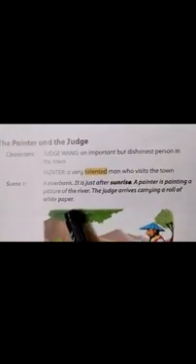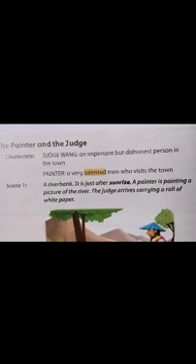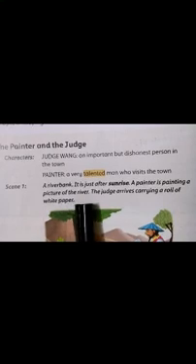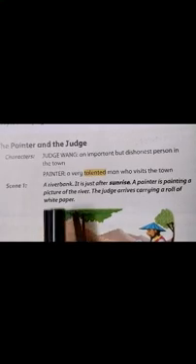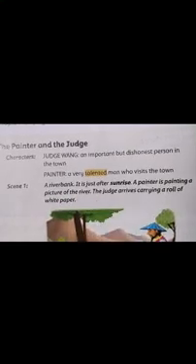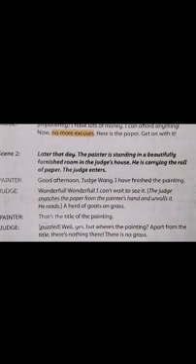Now this is the first scene, right? So how do I know where each scene is set? We know from the details given. Can you see? There are details given about the setting at the start of each scene. When the first scene is starting, they have given us details about this scene. If you look at the second scene, again they have given us details over here, right? So scene is the setting of part of a play. And we know where each scene is set from the details given about the setting at the start of each scene.